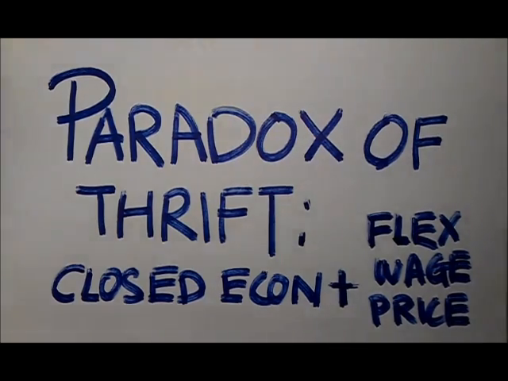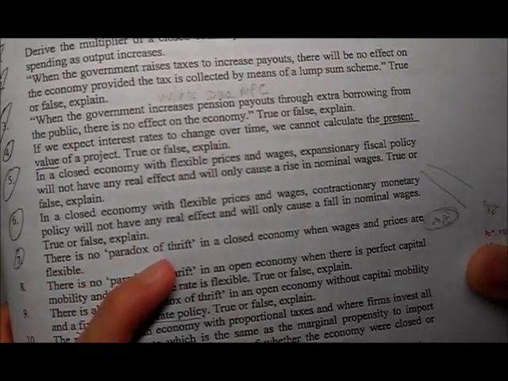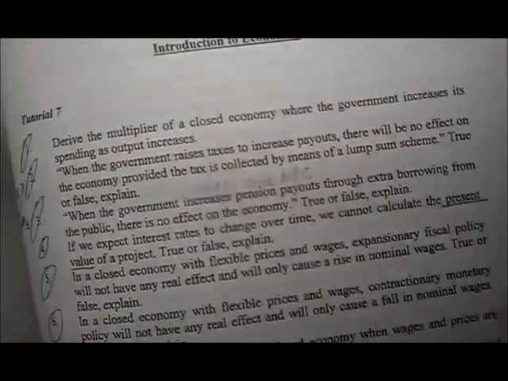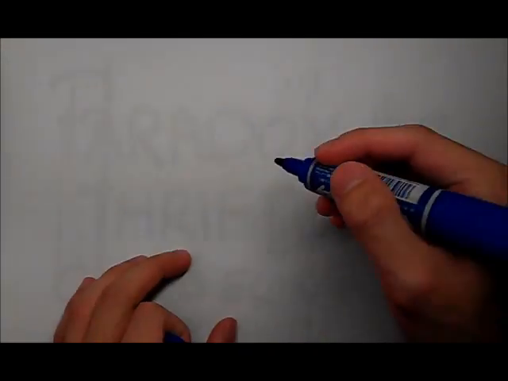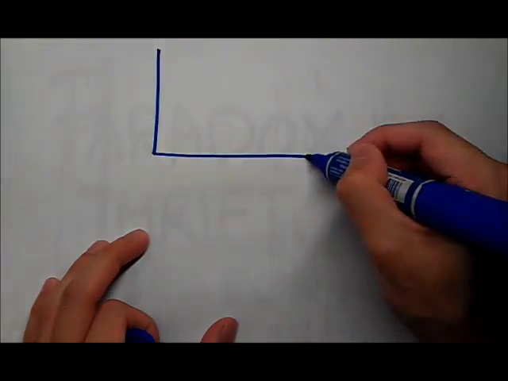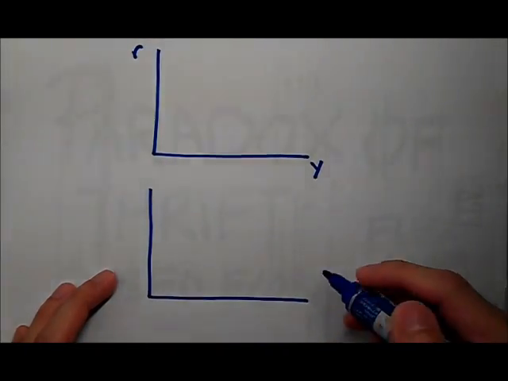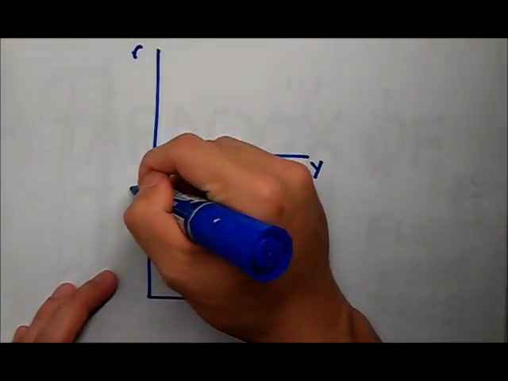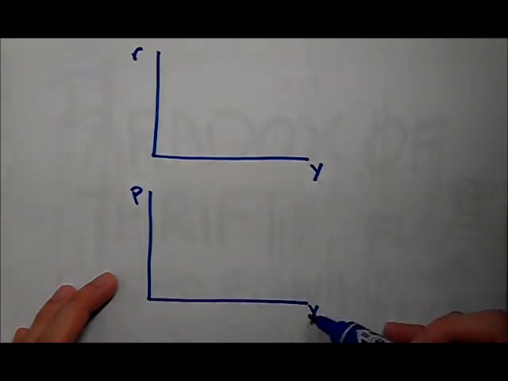Here we go, question 7. There is no paradox of thrift in a closed economy when wages and prices are flexible. True or false, explain. Since we're talking about flexible prices and wages, we need two graphs: our IS-LM model over here, and our AD and SAS model over here. The y-axis for this one will be interest, and this will be income. This will be prices, and this will be income.